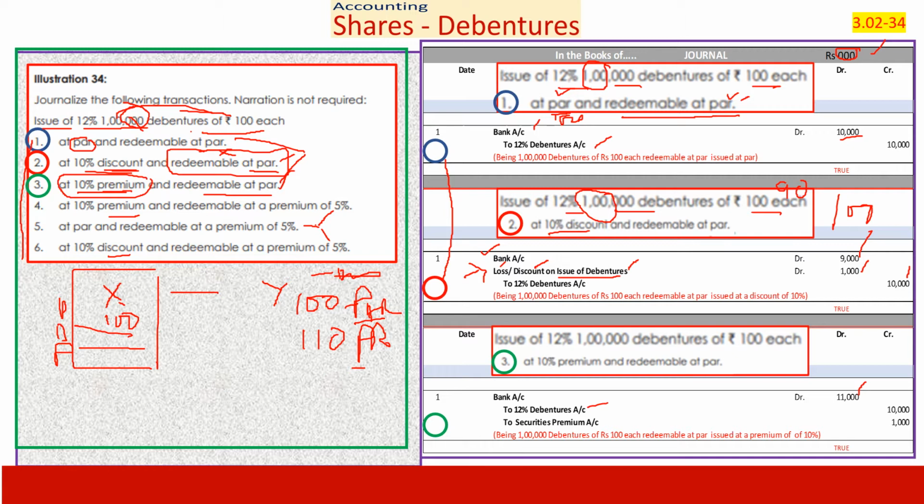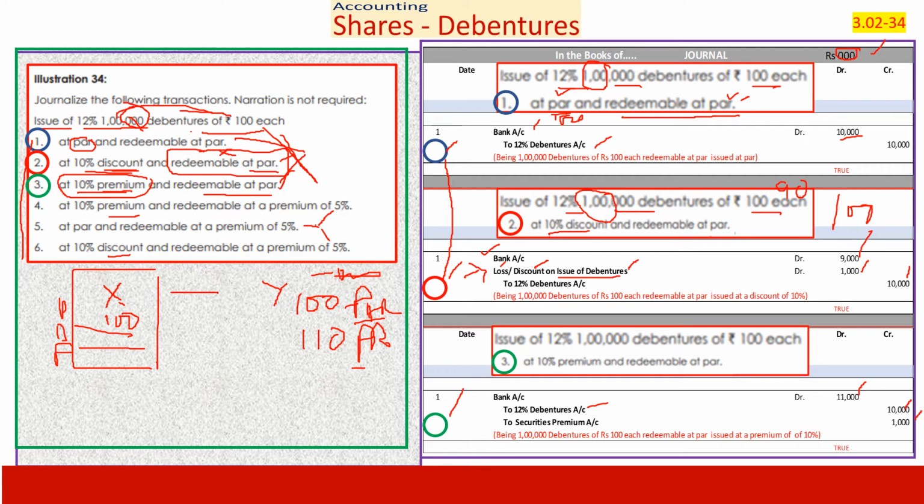And your debenture face value remains the same, 10,000 rupees. Debenture account is credited and I have received something extra, which is credited to securities premium account. These are the three entries which we pass when the debenture is issued at par, at a discount and at a premium, and redemption is at par. This point you have to remember very, very clearly. So long as the redemption is at par, the entries have absolutely perfect simplicity. It is straight and direct.